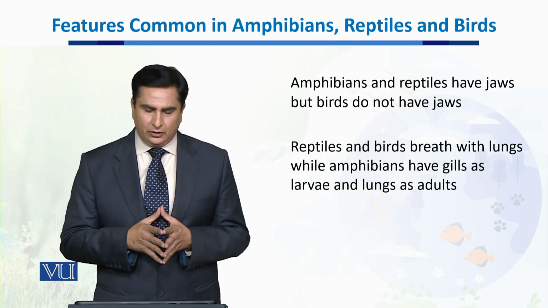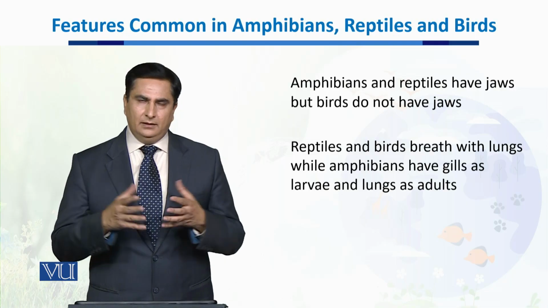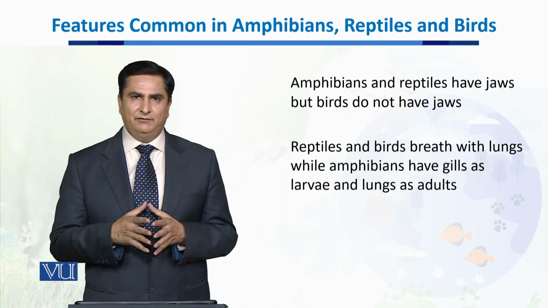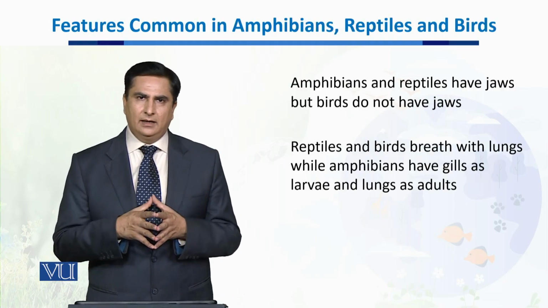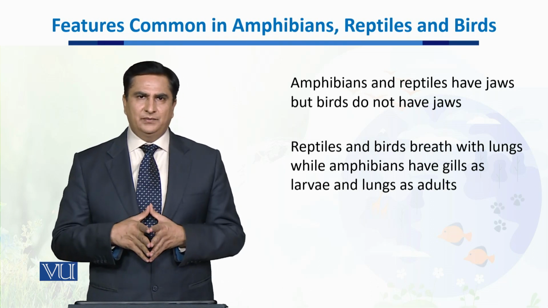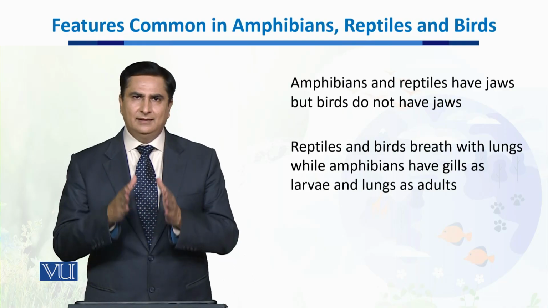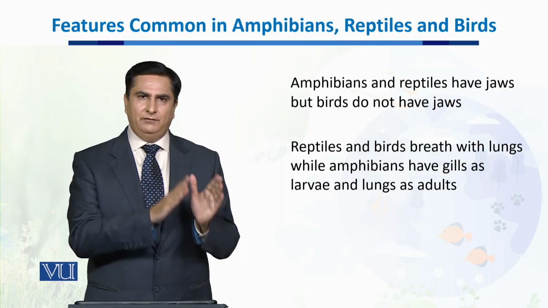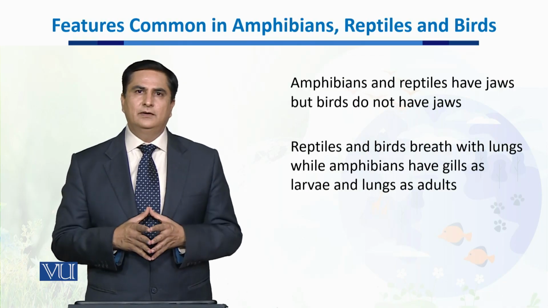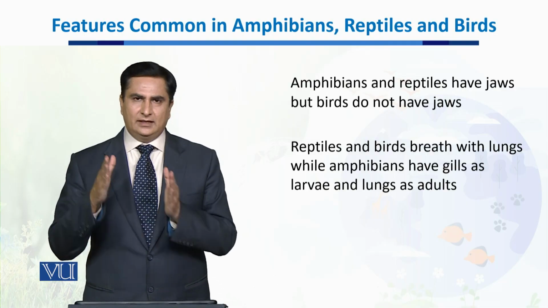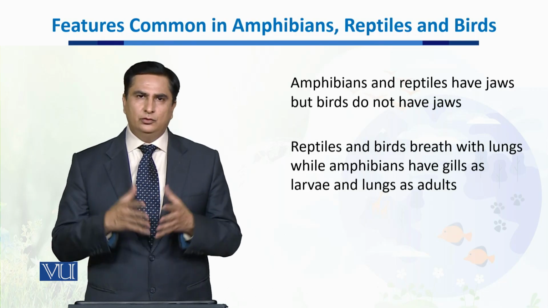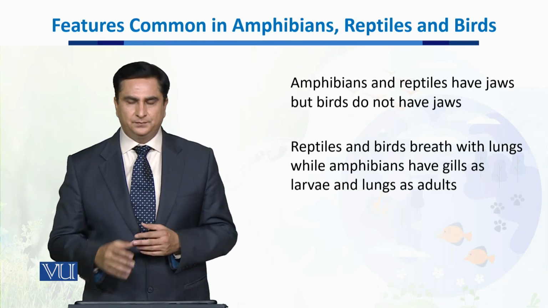Then when we talk about the respiratory system, reptiles as well as birds as well as amphibians have a specialized lung which helps them in breathing, but there is a slight difference in the amphibians, that the larvae of the amphibians live inside the water, so they don't have lungs, they have gills instead of these lungs. So these are the special different characteristics as compared to the other two large groups of animals.